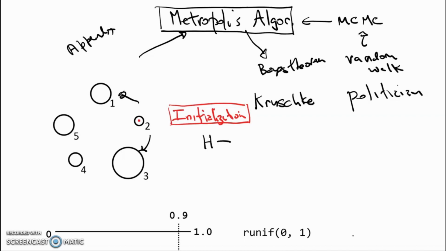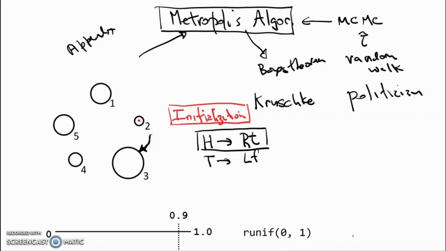If the coin comes up heads, we're going to consider moving to the island on the right-hand side. If it comes up tails, they're going to consider moving to the island on the left-hand side. Let's assume the politician flips the coin and it turns out heads, so they're going to be considering Island 3 as the proposed island.